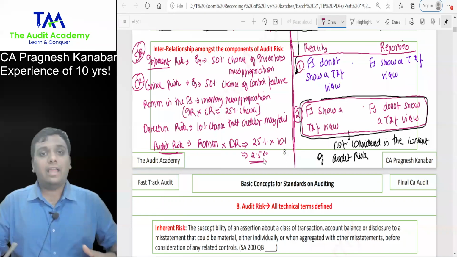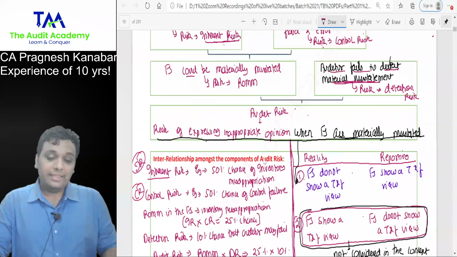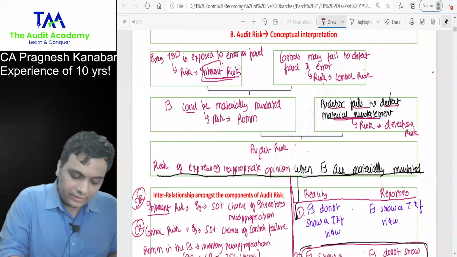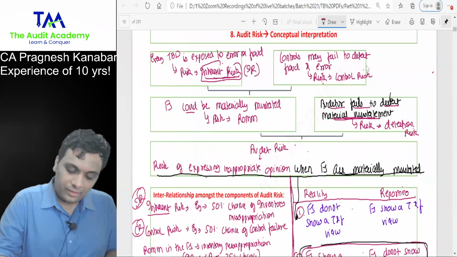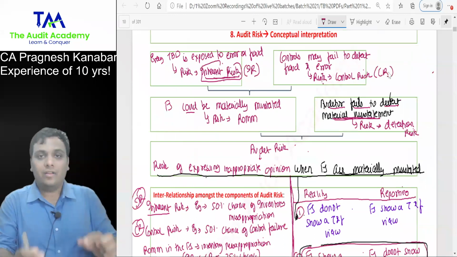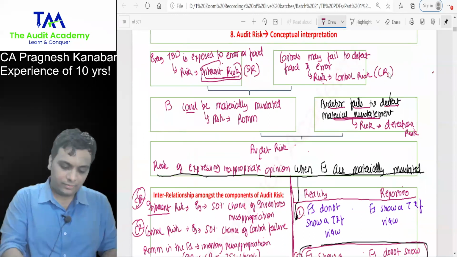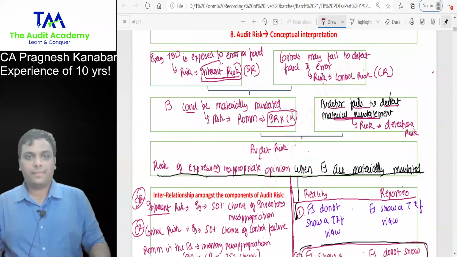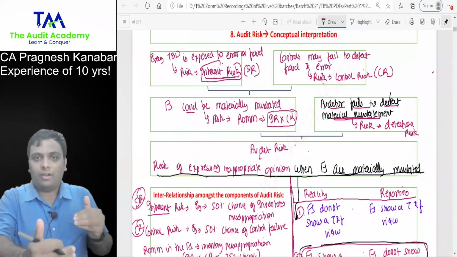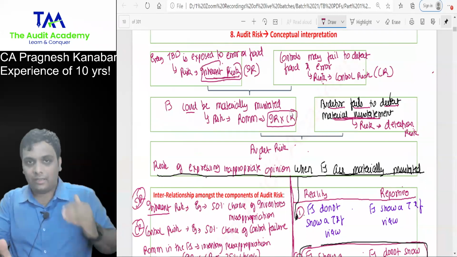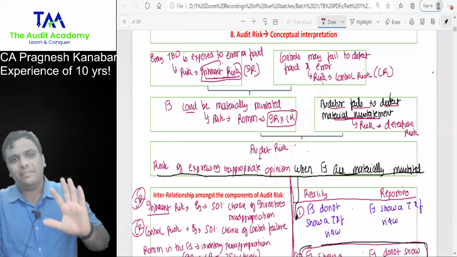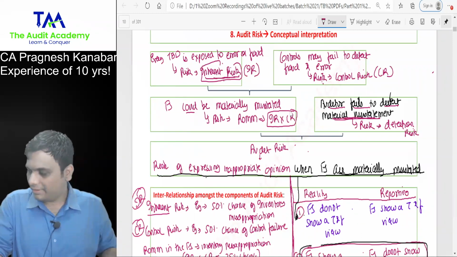I will also write it in the diagram. That is why, if you see how I've created my diagram: inherent risk, IR, and control risk, CR. Both of them happen together. Risk of material misstatement is IR into CR. Now comes the auditor. The auditor may fail, but what is the probability of the auditor's failure? Those percentages they will give in the question.